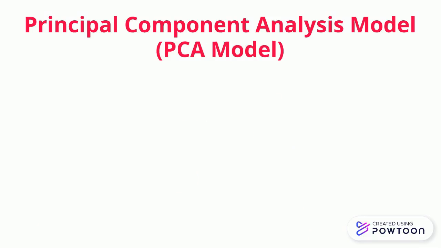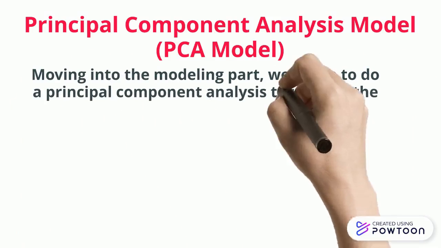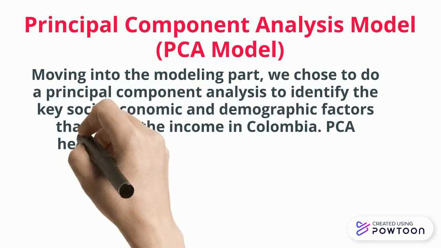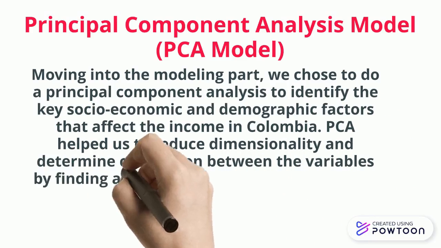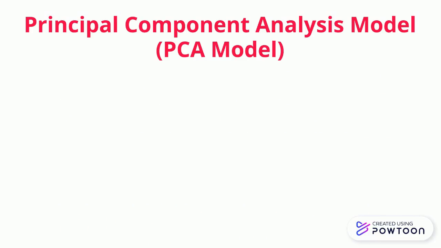Moving into the modeling part, we choose to do a principal component analysis to identify the key socioeconomic and demographic factors that affect the income in Colombia. PCA helps us to reduce dimensionality and determine correlation between the variables by finding a set of components that represents the greatest amount of variance in the data.